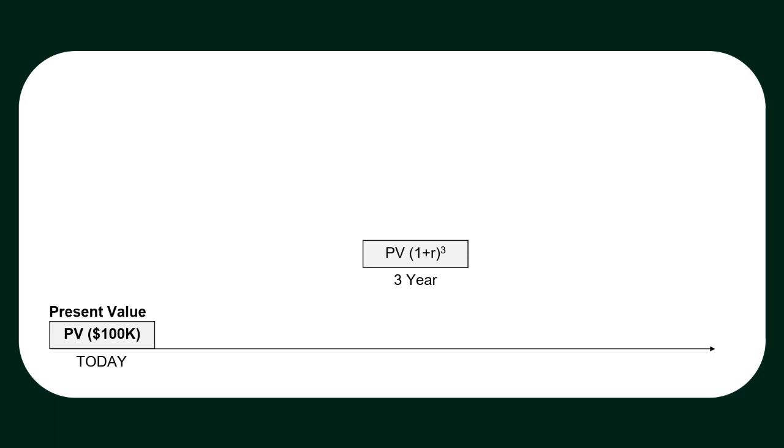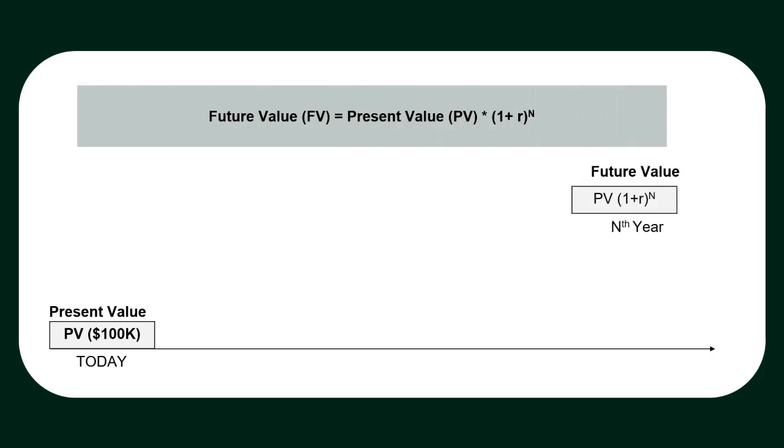This investment would keep growing 1 plus R times per year for the next 25 years, such that future value is equal to present value multiplied by 1 plus R raised to the power number of years n.